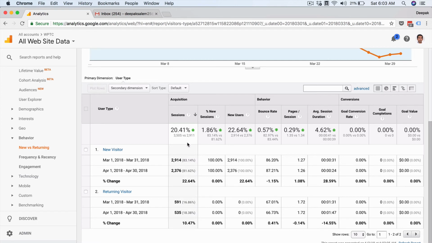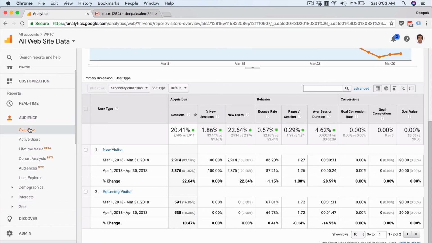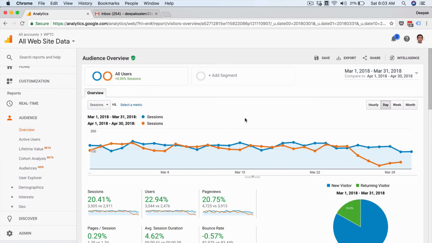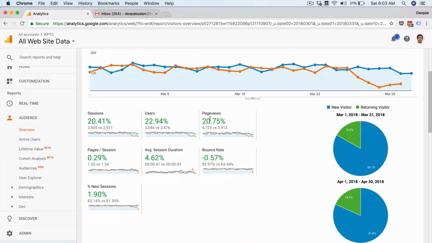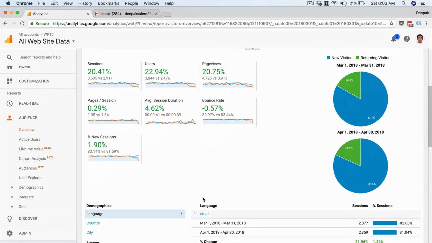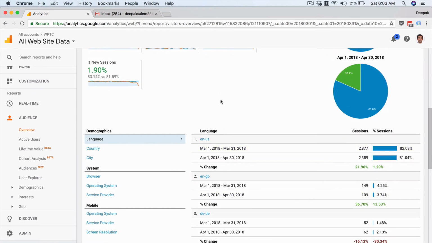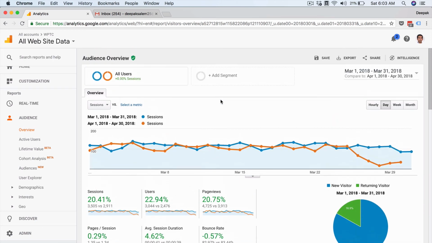Here you can see, compared to April, we have had higher numbers in March, and that shows me that it has had 20% extra sessions. Even if I go and have a look at the overview, you will see that I am getting every data point compared within these two date ranges. So this is how it helps.